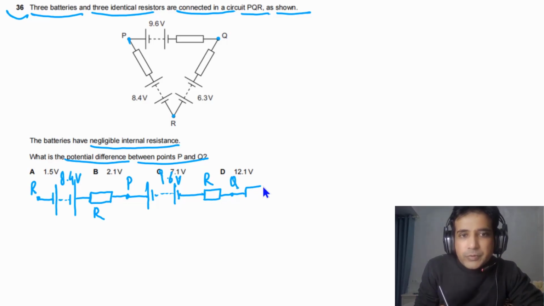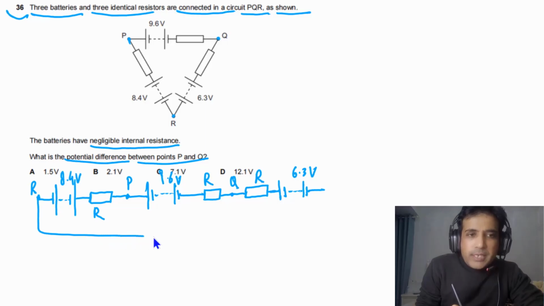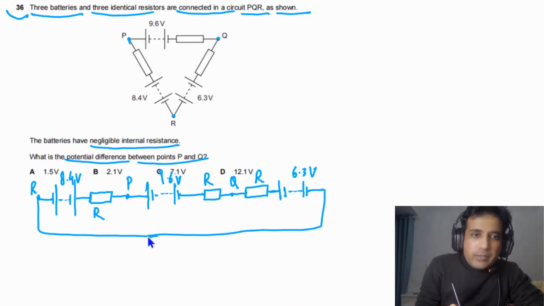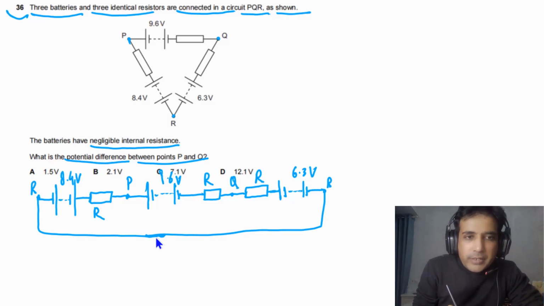After point Q we have a resistor, and the resistance of this resistor is also capital R, and then we have a battery. We have the positive terminal, then the negative terminal, then there are many cells connected together. The EMF of this power supply is 6.3 volts. In order to answer this question, we can simply connect these two sides with a wire. This is an ideal wire, there is no potential drop in this wire.